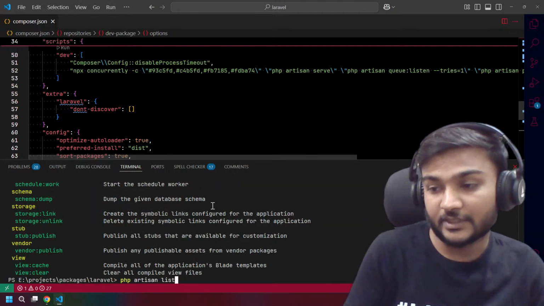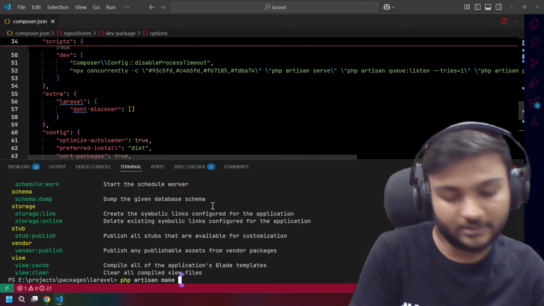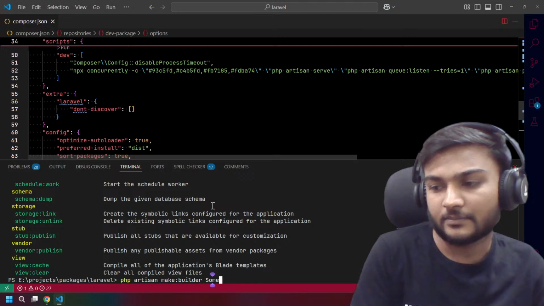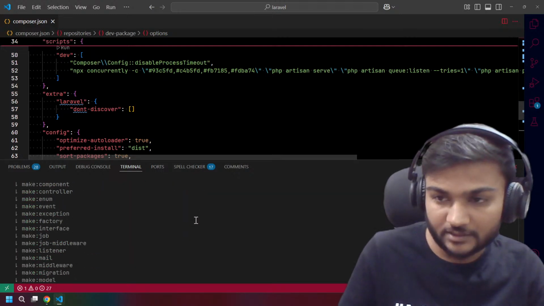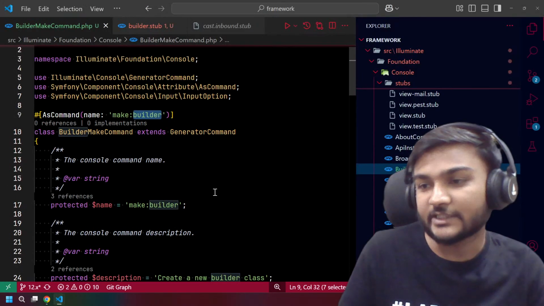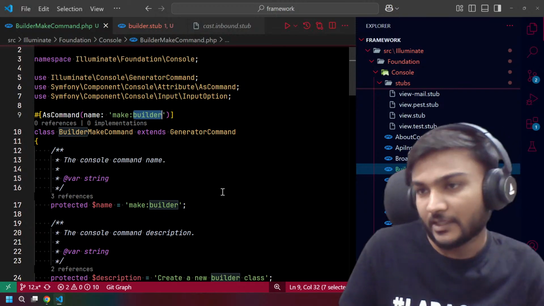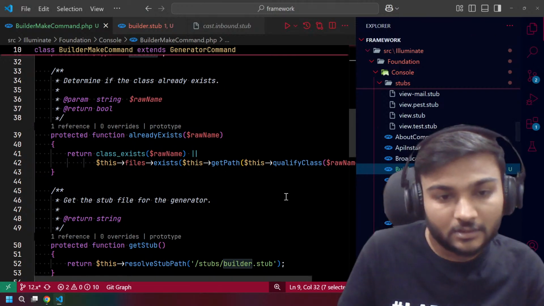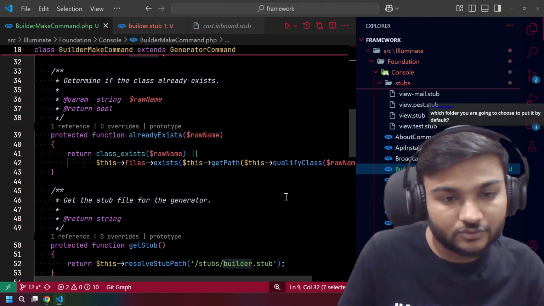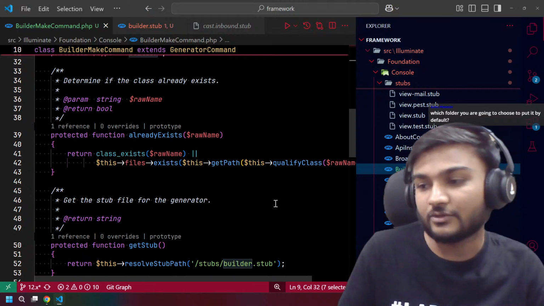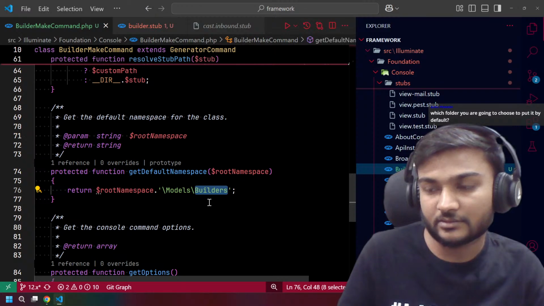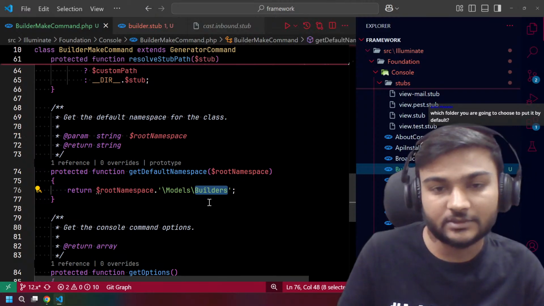Let's try to run, if we can, PHP artisan make column builder. What can we say? Some no, right? So maybe we need to do some registrations. Let's try to find why it is not working. Which folder are you going to choose to put it by default? Yeah, I am thinking to put it into the models builders. What do you say? Let me know in the comments.